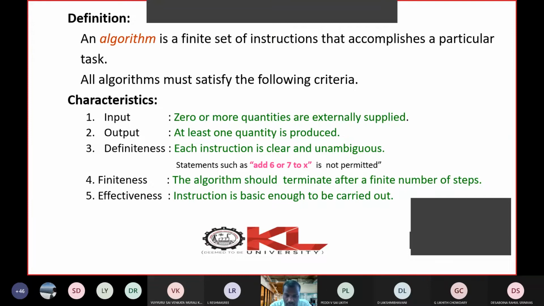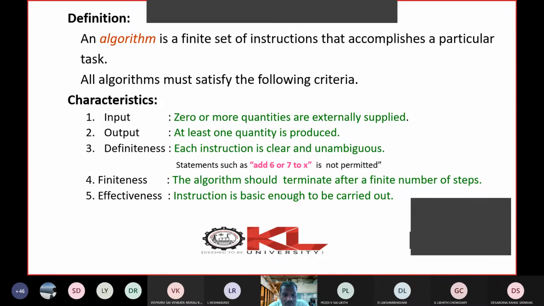So you have to ensure that every statement will take a finite amount of time and there are no infinite loops in the algorithm. That is finiteness.